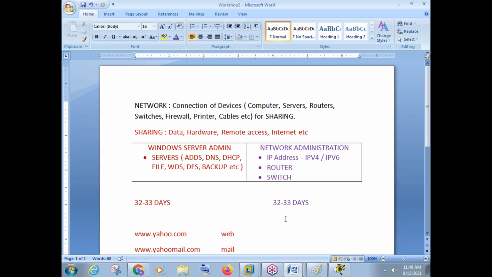I'll make sure from my side that your foundation is good for the next course, like for Azure or whatever you do in cloud or security. Okay. Now coming to these courses, coming to the classes.